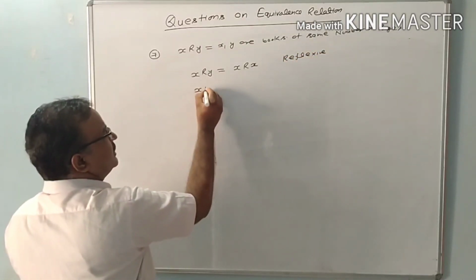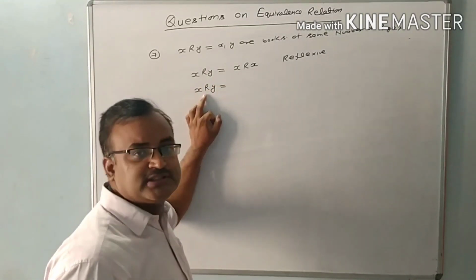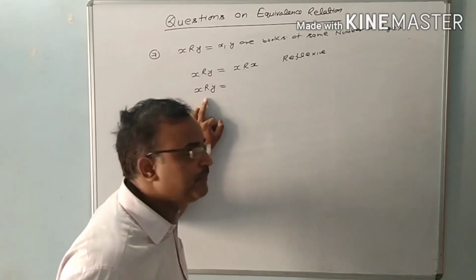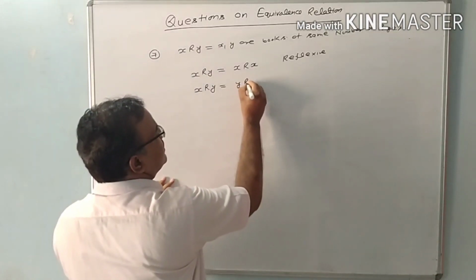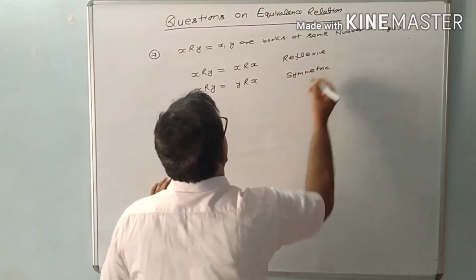If X is related with Y, that is, X and Y have the same number of pages, then we can also write Y and X have the same number of pages. So Y has the same relation with X. That's why this relation is a symmetric relation.